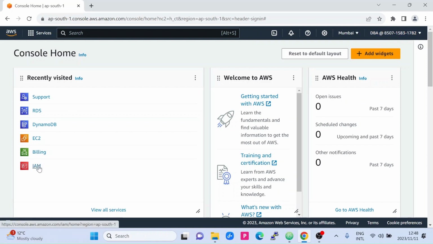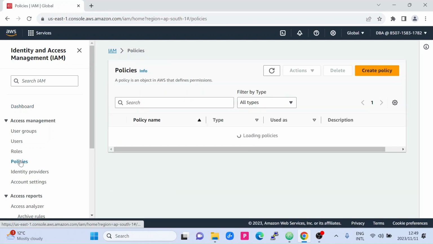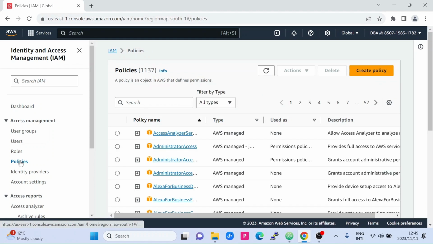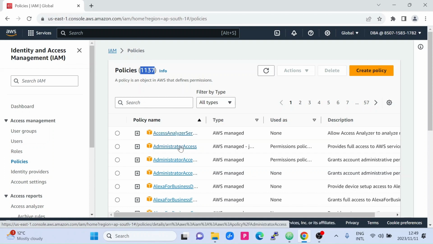And if you go to that particular IAM user, there is a very important thing. Let's see what policies we have attached to our user. As I told you earlier, I have given this particular user administrator access. So it has all the policies attached, 1137 policies. Let's click on any one of the policies.